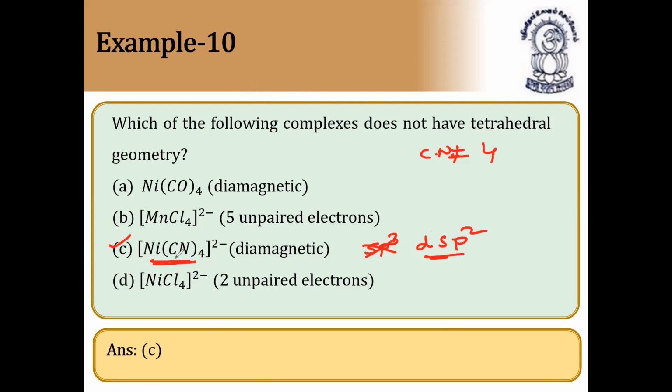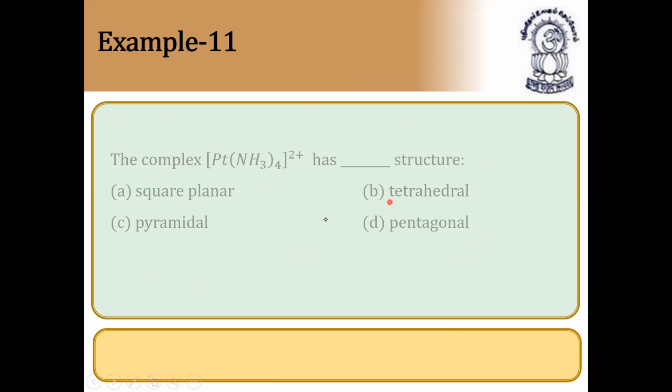This is one exception, very important, so please note down. Nickel tetracyano compound is not tetrahedral in shape. It is square planar and it is diamagnetic in nature. The complex [Pt(NH3)4]2+ has a square planar structure. So what is this hybridization? dsp2, so it should be square planar.